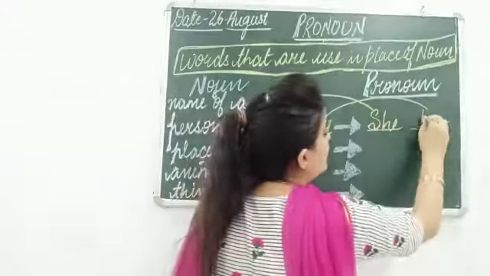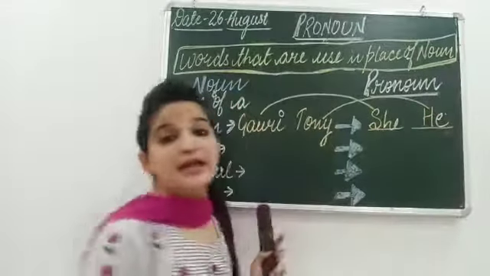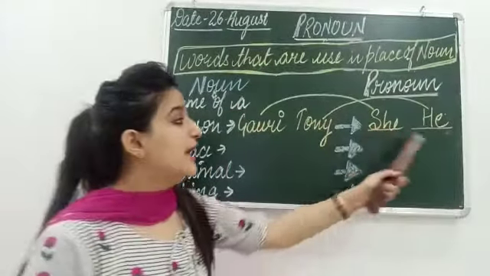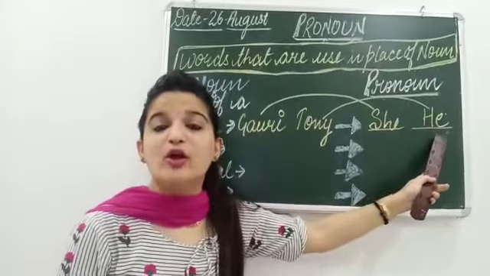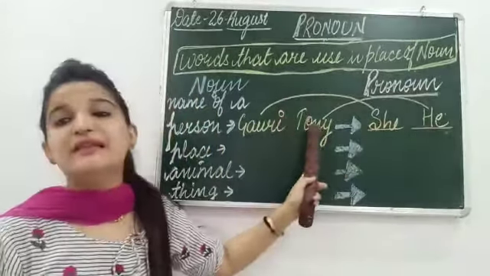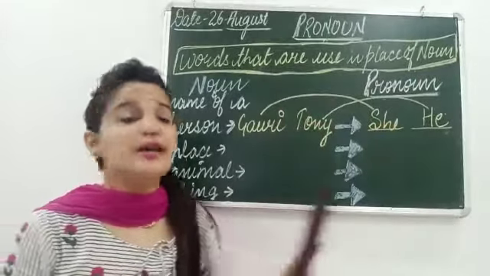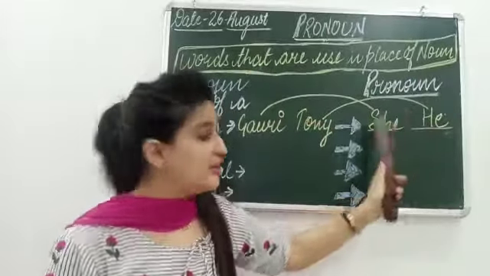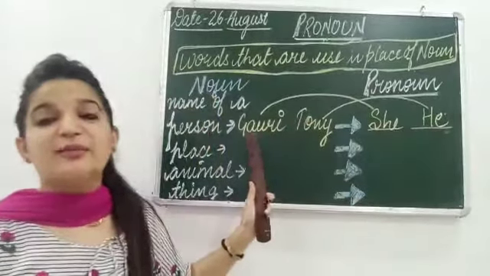That he is called pronoun. So she and he we are using in place of noun.